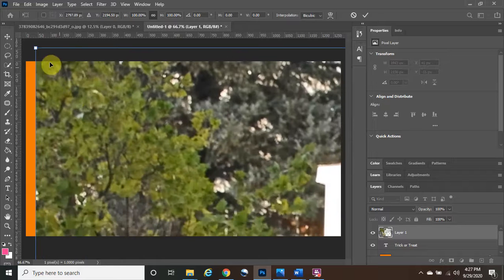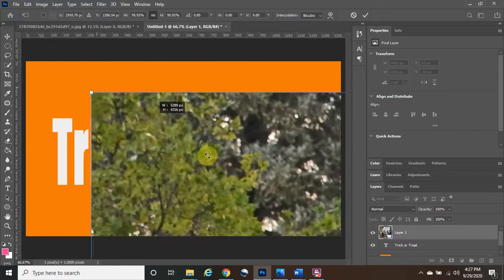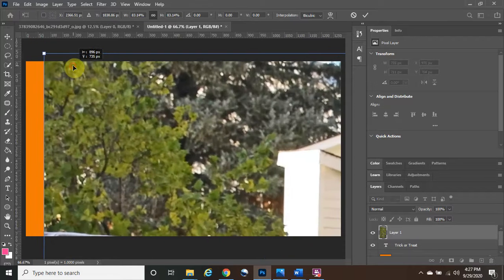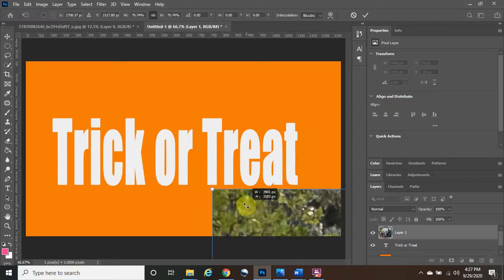Okay, so now I am going to go to one of the corners until I see the double arrows. We're going to left click, hold, and drag it down. And again, if this is too fast for you, you can always just slow the video down or speed it up if it's too slow for you. I don't know, everybody's different. So I'm going to keep on doing it.